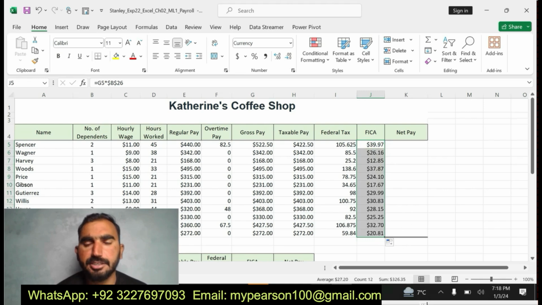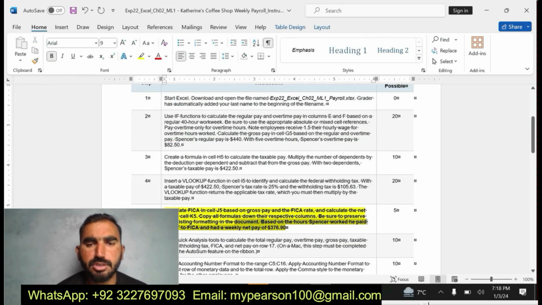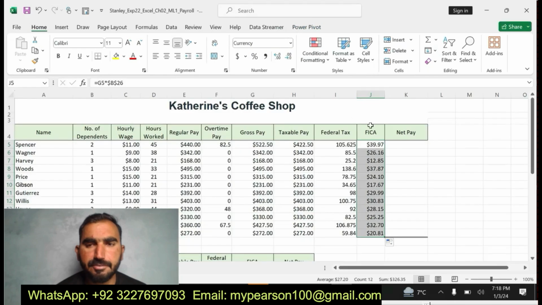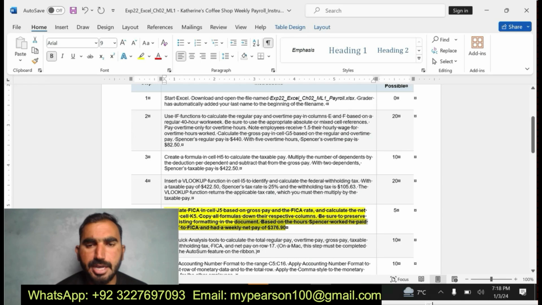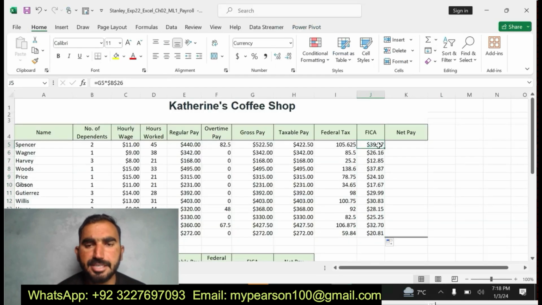You can see here I use the fill handle to complete the value for my remaining cells. I have done. The last one is the net pay. Okay, I have done step number 5. Now I'm going to move to my next step.